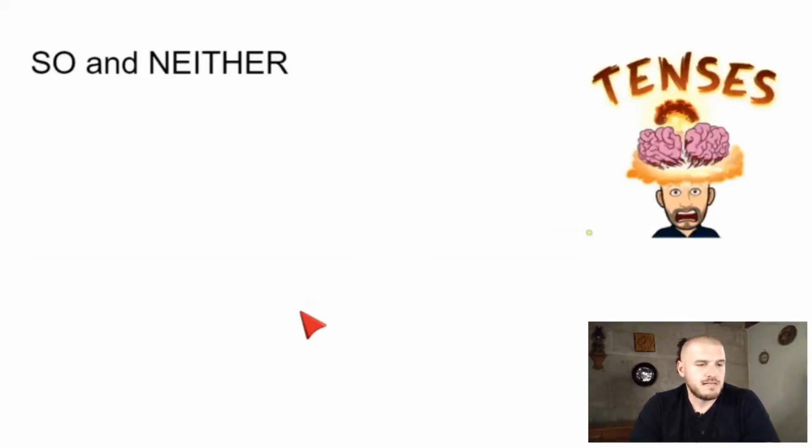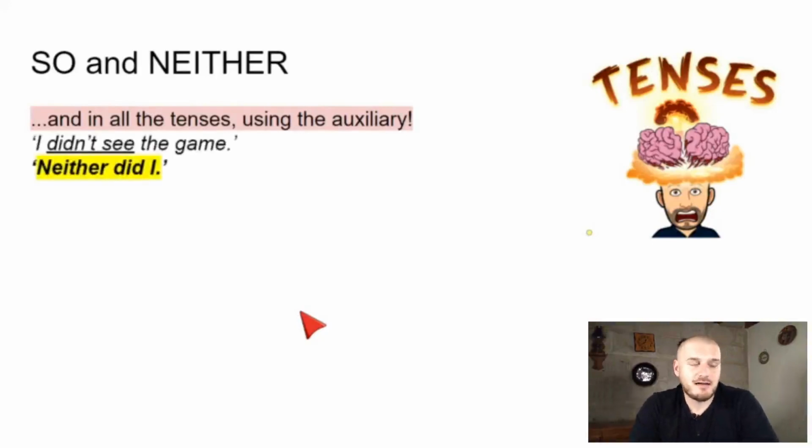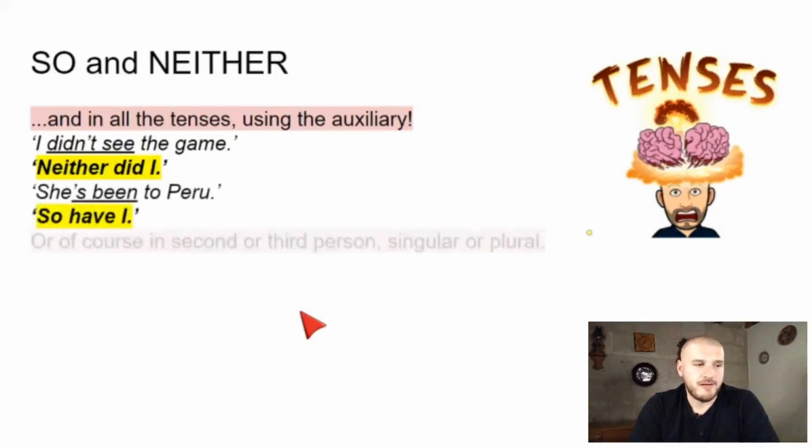Okay. Tenses. All the tenses we use the auxiliary, okay? Again, there is an easier way to do this, okay? So don't panic. I didn't see the game, neither did I, right? Because it's past tense. She's been to Peru, that's present perfect tense using has, so have I, right?